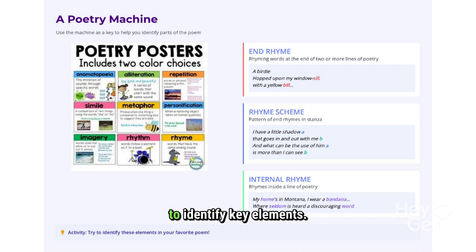Explore the poetry machine to identify key elements. End rhyme features rhyming words at line ends, like windowsill and yellow bill. Rhyme scheme is the pattern of these rhymes, such as ab. Internal rhyme occurs within a line, as in, my home's in Montana, I wear a bandana.